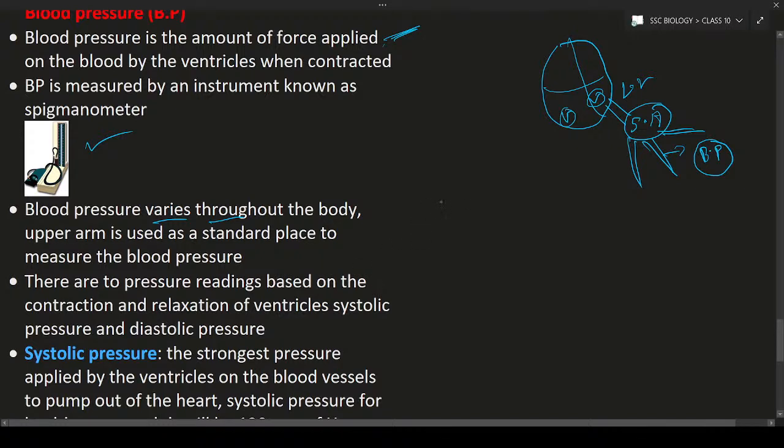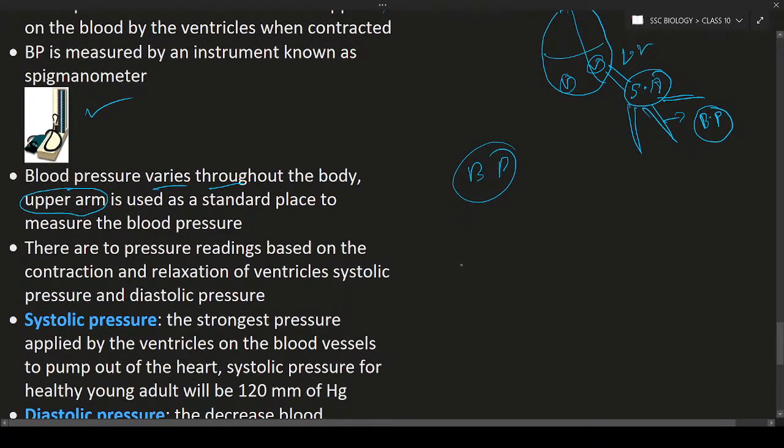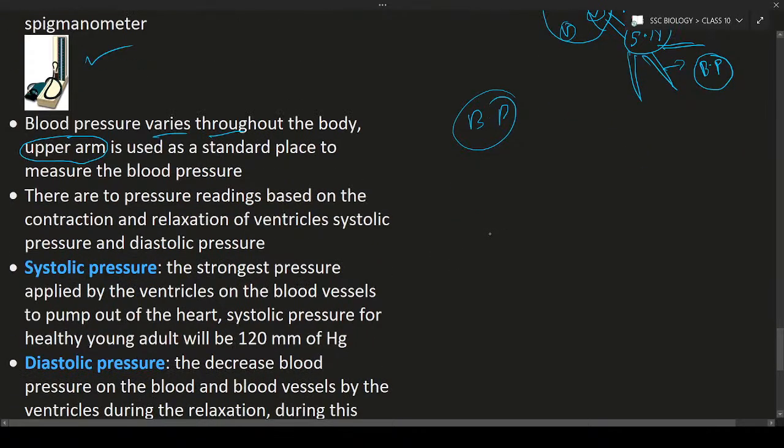So we need a standard place for measuring blood pressure. That standard place will be the upper arm, above the elbow. You can use that region of the body to measure the BP, or blood pressure. So we are using the sphygmomanometer on the upper arm. There are 2 pressure readings in the sphygmomanometer: one is the systolic pressure and the other is the diastolic pressure.